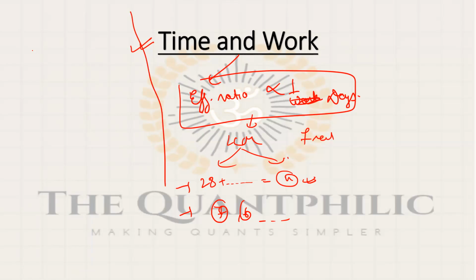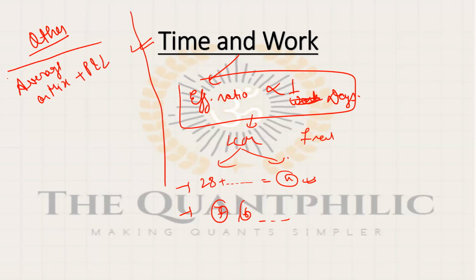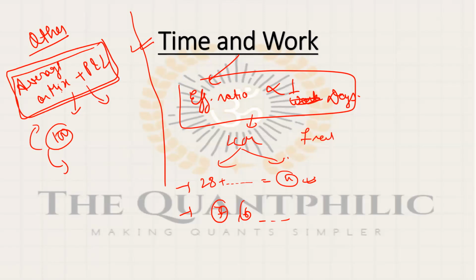Other questions can be on other topics in arithmetic. Questions will basically be mixed, on averages or mixtures, whatever you say, averages or mixtures plus profit and loss. Okay, these types of mixed questions you should practice. Like say someone has 100 of this, and he added water into this, he added this much to this and sold at this. Okay, so questions which are mixtures of averages, mixtures and profit loss, you should practice them as well. These are all important as well.